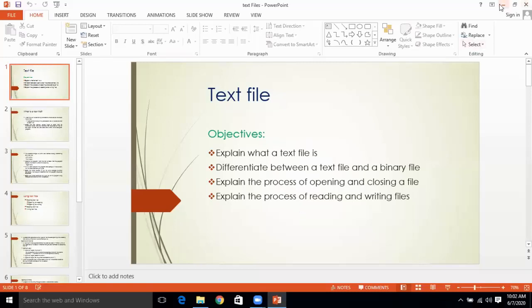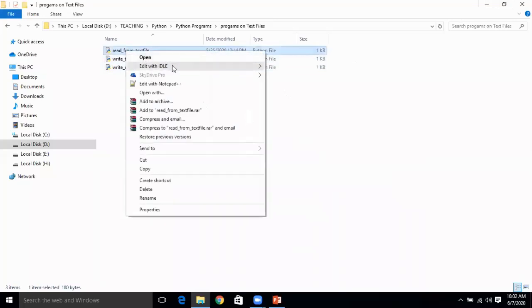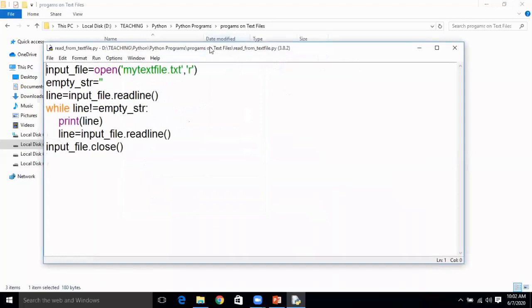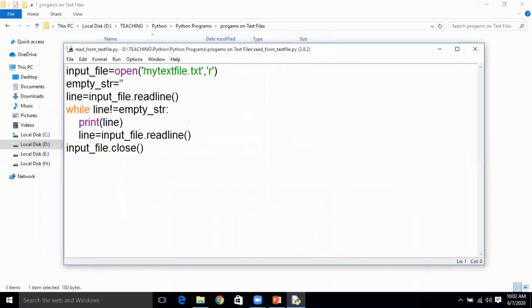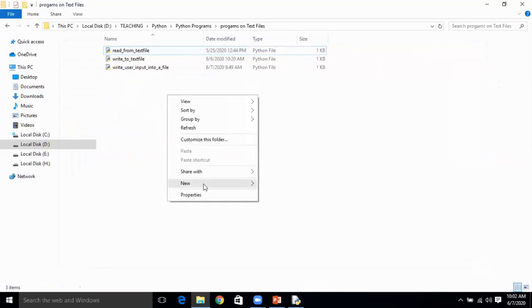And now I will execute the programs. What we have here is the first, reading the file. What I have explained to you in the slides, it contains the same code, and the text file, I changed the name of the text file. Here the name of the text file is my text file.txt, which is not available. I need to create a text file here.